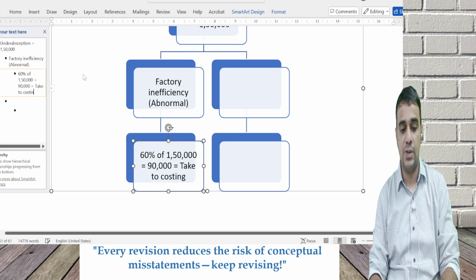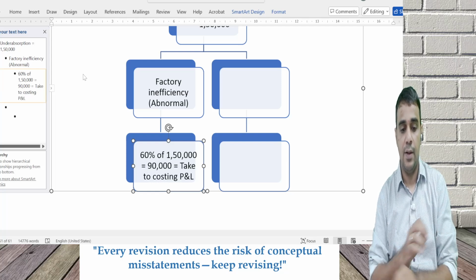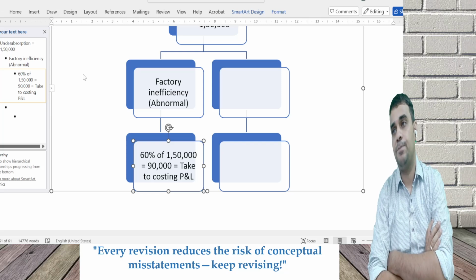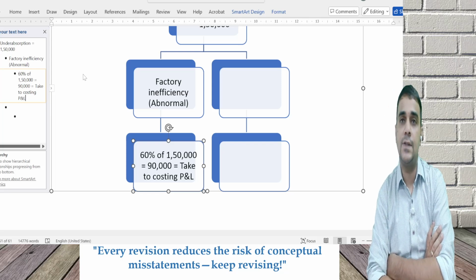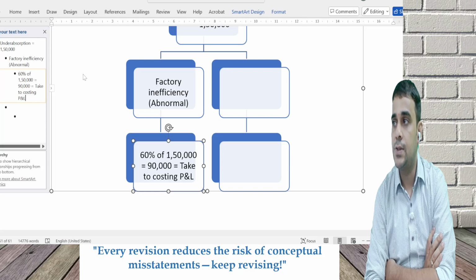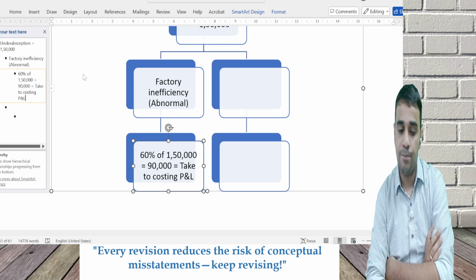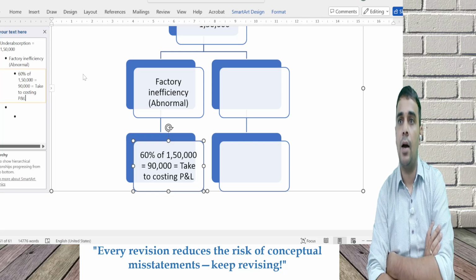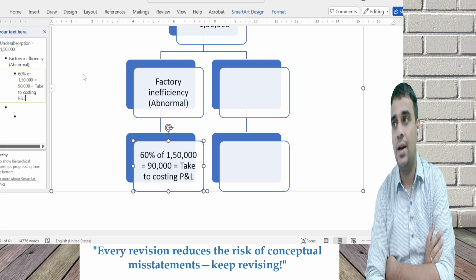60% of 1 lakh 50, take to costing P&L. This will go to the costing P&L account. What journal entry I'll write in some time. Take it to costing P&L.